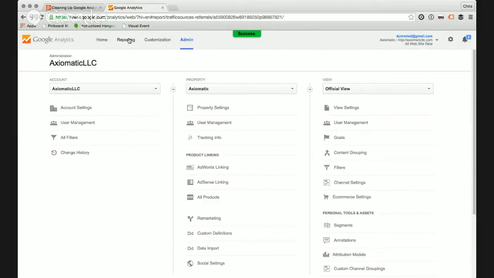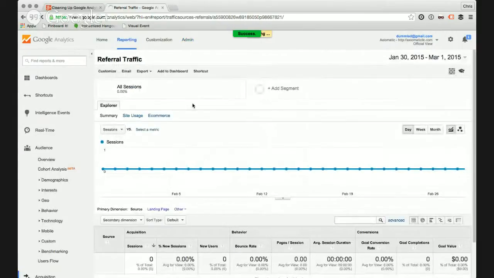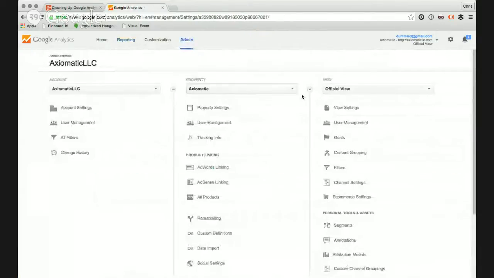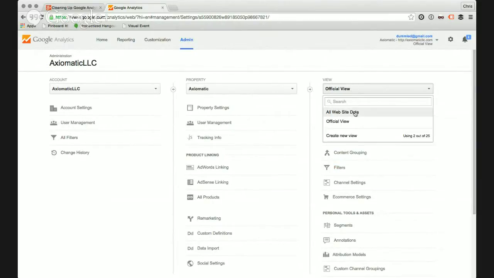And if we go back to reporting, just real quick, to show you that this is a brand new view. It's not going to have any sessions in it right now because we just created it. That's something to keep in mind when you're creating new views. They're not going to backfill with the other data you have. They will only collect data going forward. And I always recommend doing this sort of separate view so that you always have one view that you never touched, that's never been mucked around with. That way, if you goof something up in here and accidentally cut some extra people out, you always have the original data you can go back to and look at.